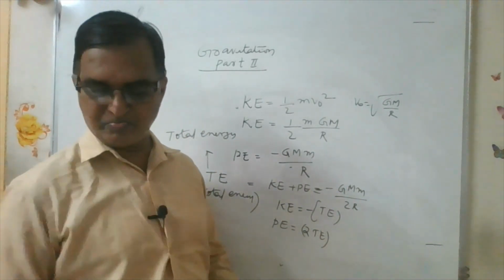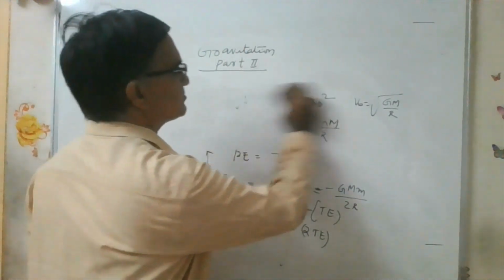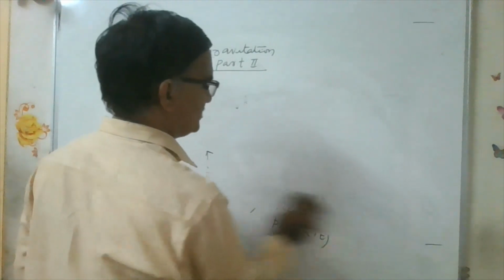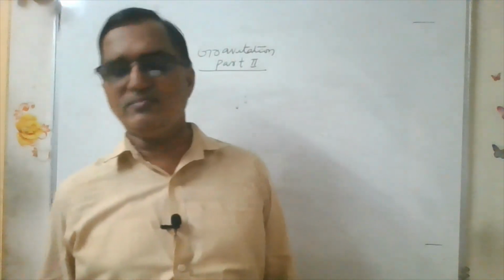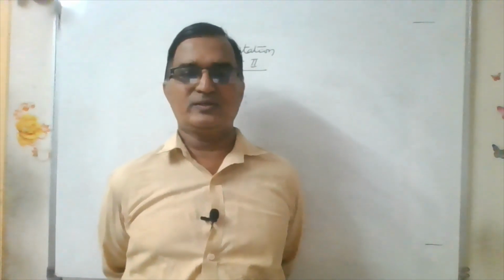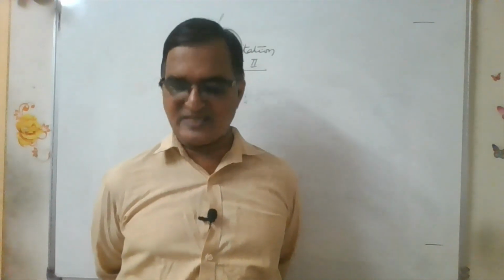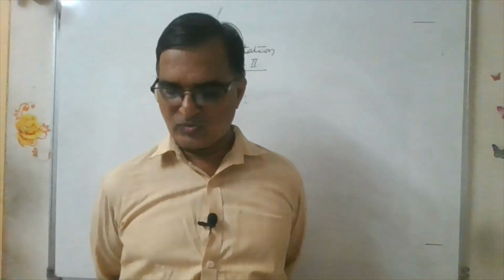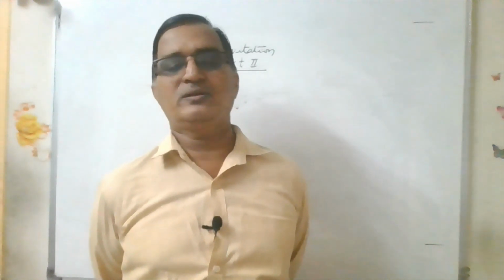Now, when a body is projected with a velocity less than escape velocity, it will move in a circular path. If it lies between orbital velocity and escape velocity, it will move in an elliptical path.